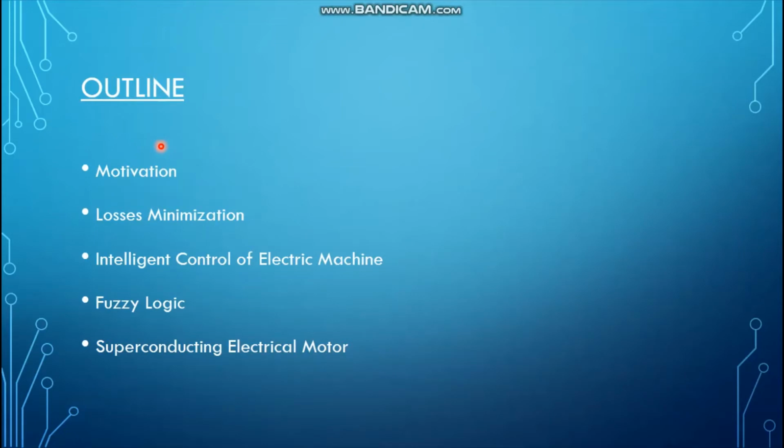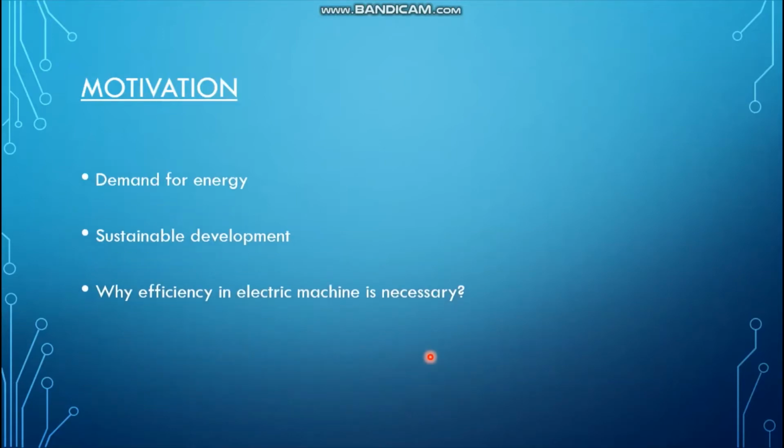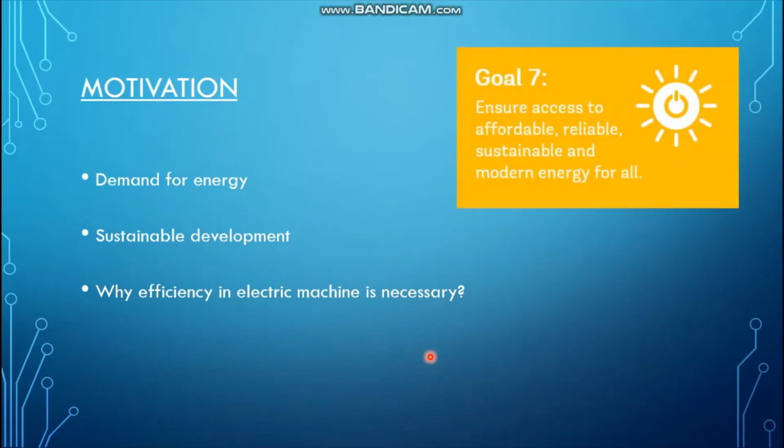This is the outline which we will be following. First, we are going to discuss motivation, then losses minimization, then intelligent control of electric machines, then fuzzy logic, and superconducting electric motors.